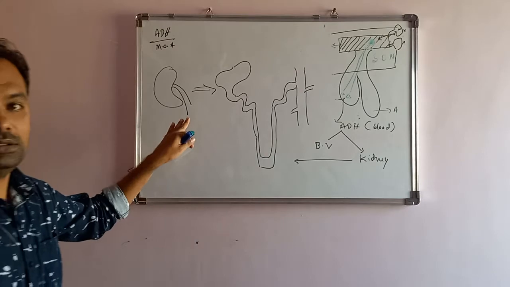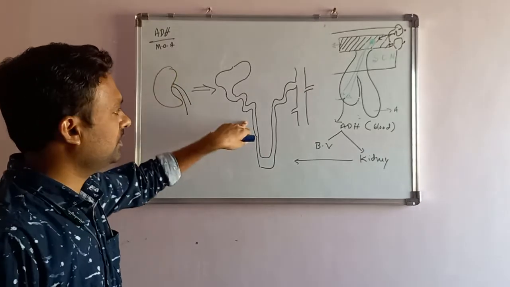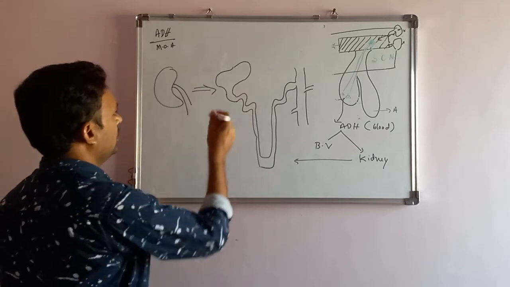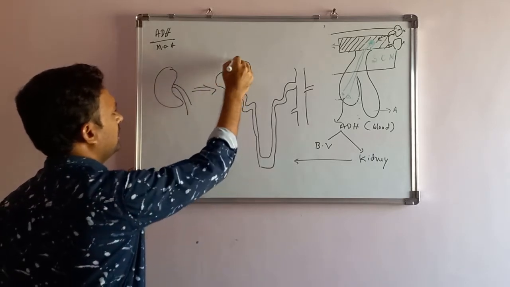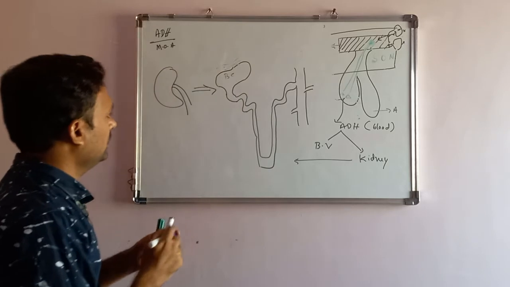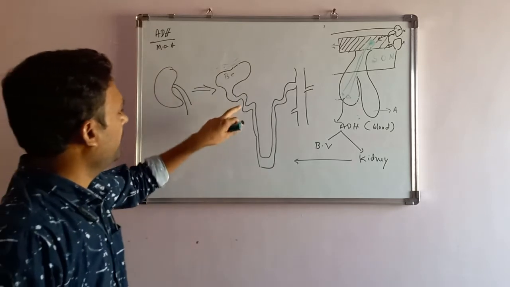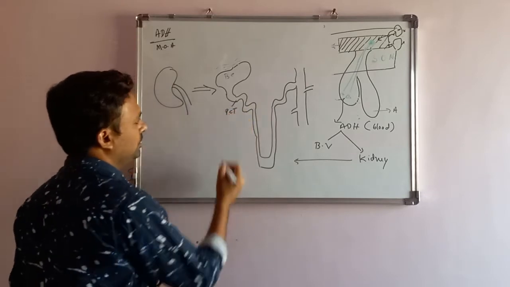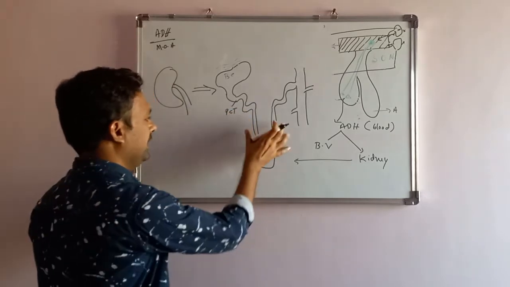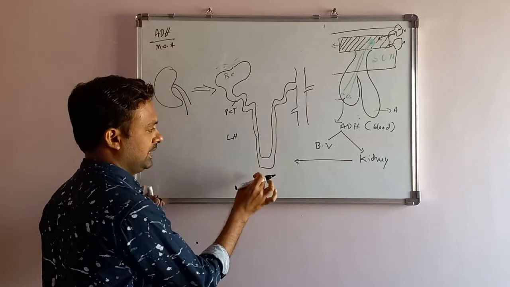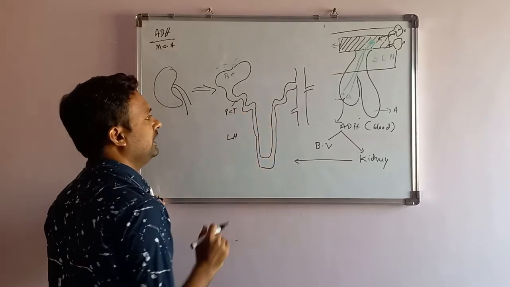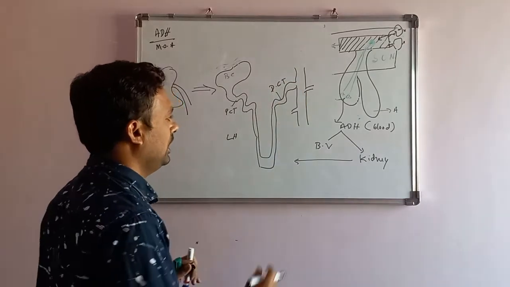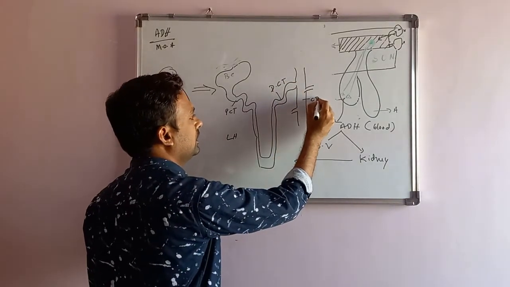The basic functional and structural unit of the kidney is the nephron. This is the Bowman's capsule, and here is the glomerular membrane, and this one is the proximal convoluted tubule, and this one is the loop of Henle. This is the descending loop of Henle, and this is the ascending loop of Henle, and this one is the distal convoluted tubule, and here is the collecting duct.